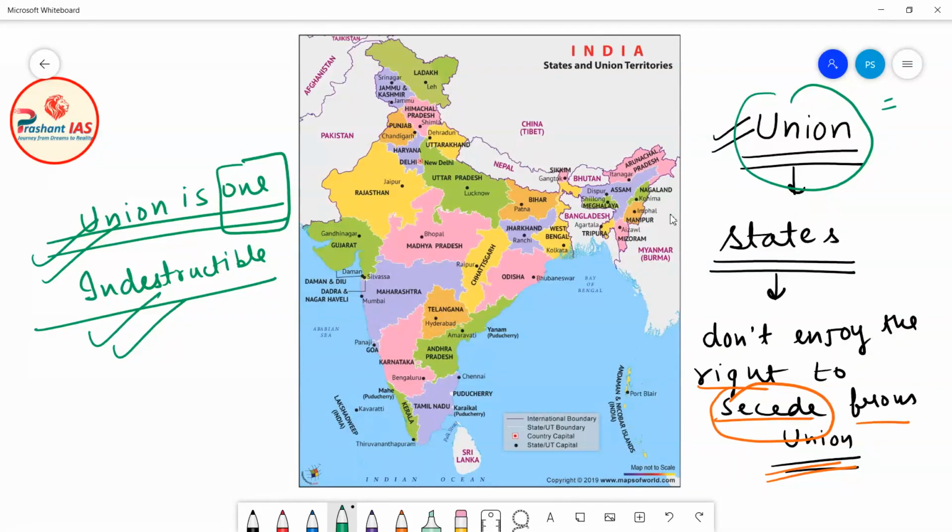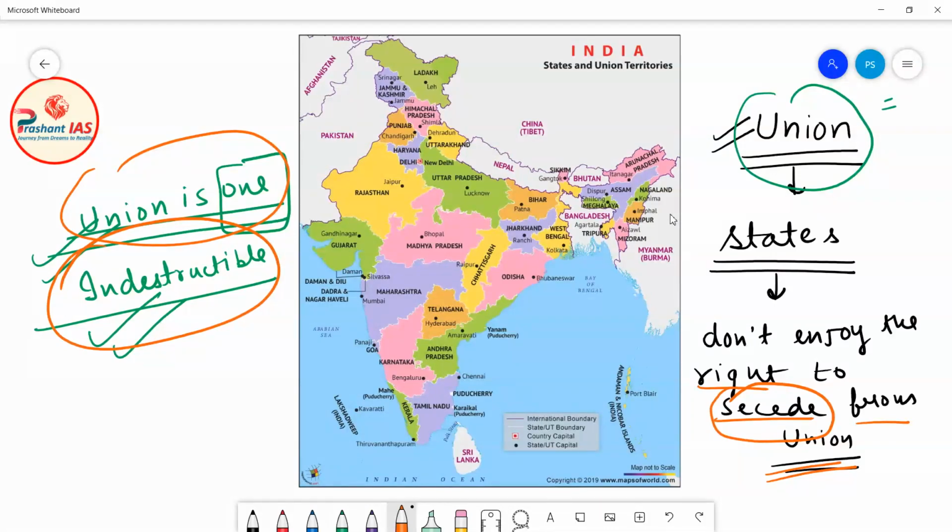So what is the meaning of the word union of states? Union of states means that the entire union is one and the entire union is indestructible. It is not possible to separate any part of the union from it. Any state does not enjoy the right to separate from the union or to secede from the union.